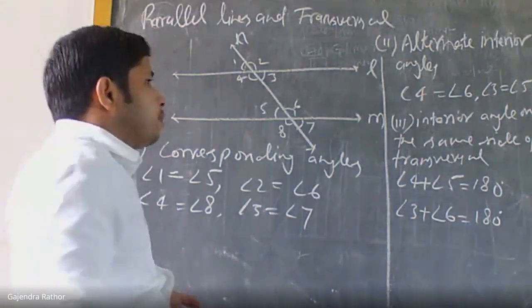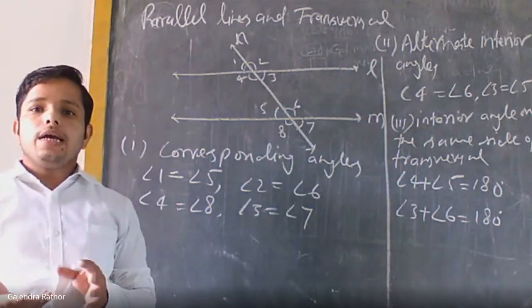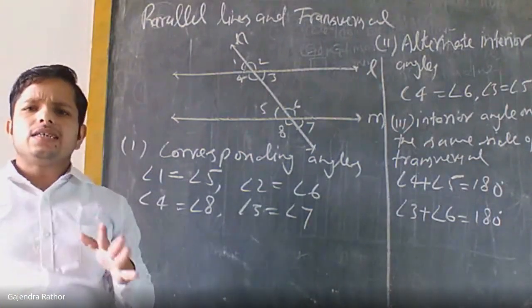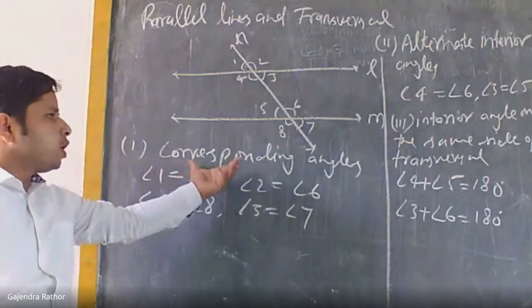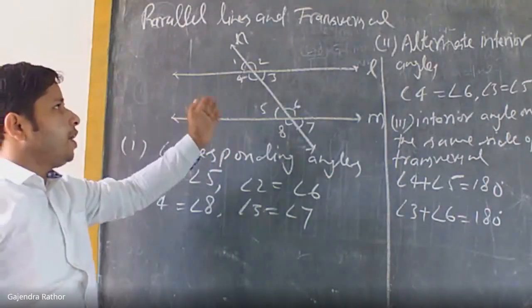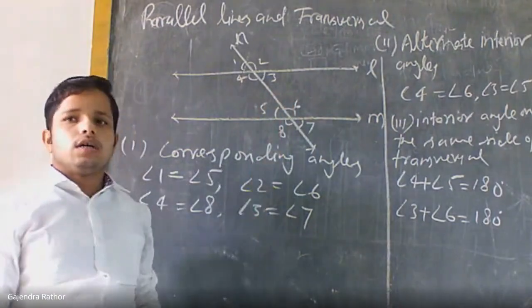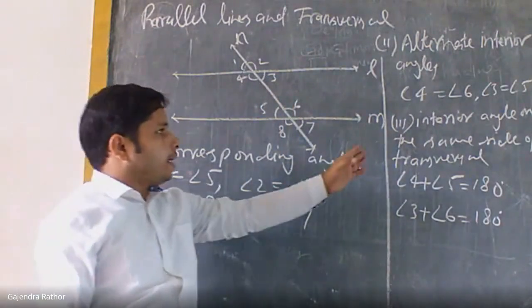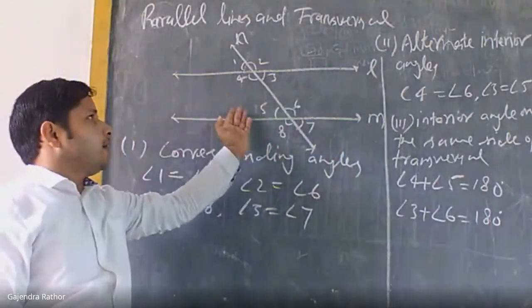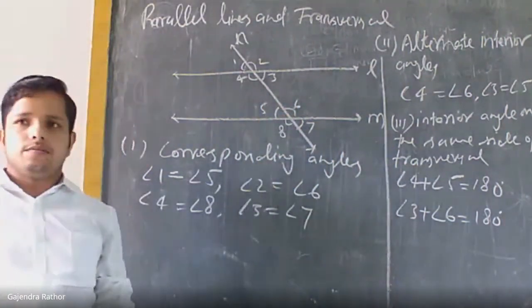Sometimes where is the problem for us? How can we remember the names of these angles? This is very simple. Corresponding means the position is the same. Alternate interior means interior but lying on different sides. And this is clear, interior on the same side. So we can take the left side or the right side.